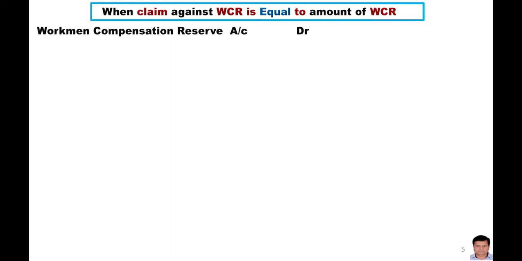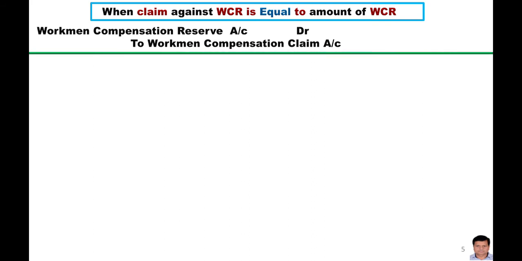If we apply common sense, we can easily conclude that in this question no amount will be left for any of the partners, because the reserve was created to compensate the workers, so the whole amount will be transferred to the claim account, because the amount of the claim was equal to the amount of the reserve. That's why the entry on your screen is: workman compensation reserve account debit, to workman compensation claim account.